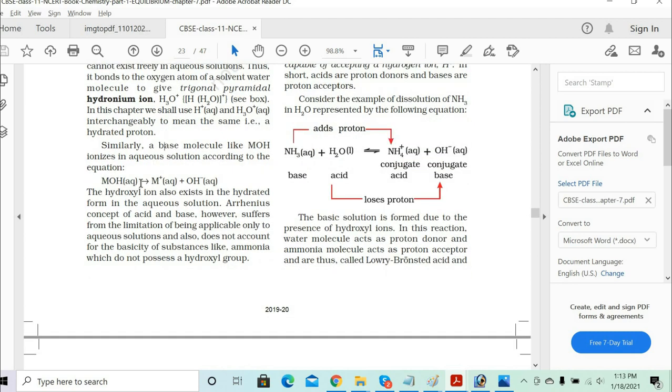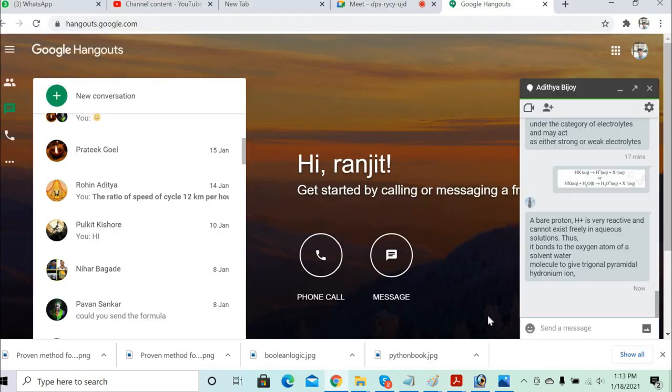Okay? So now write the reaction. MOH plus, when it is a base, what is the hydroxyl group it gives?